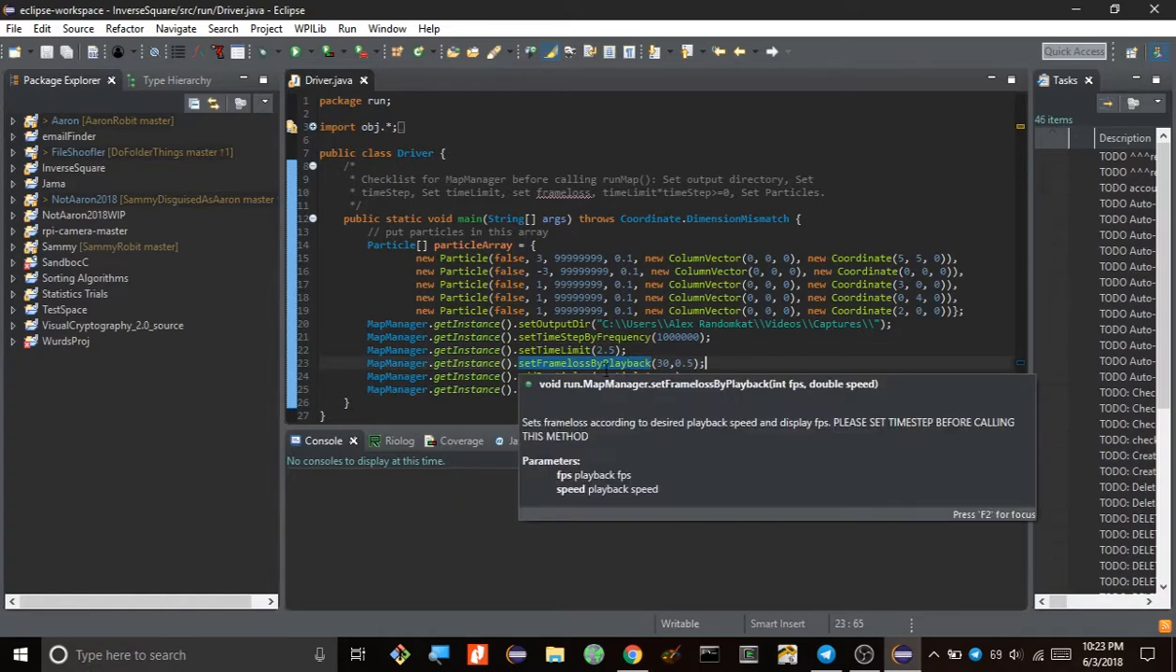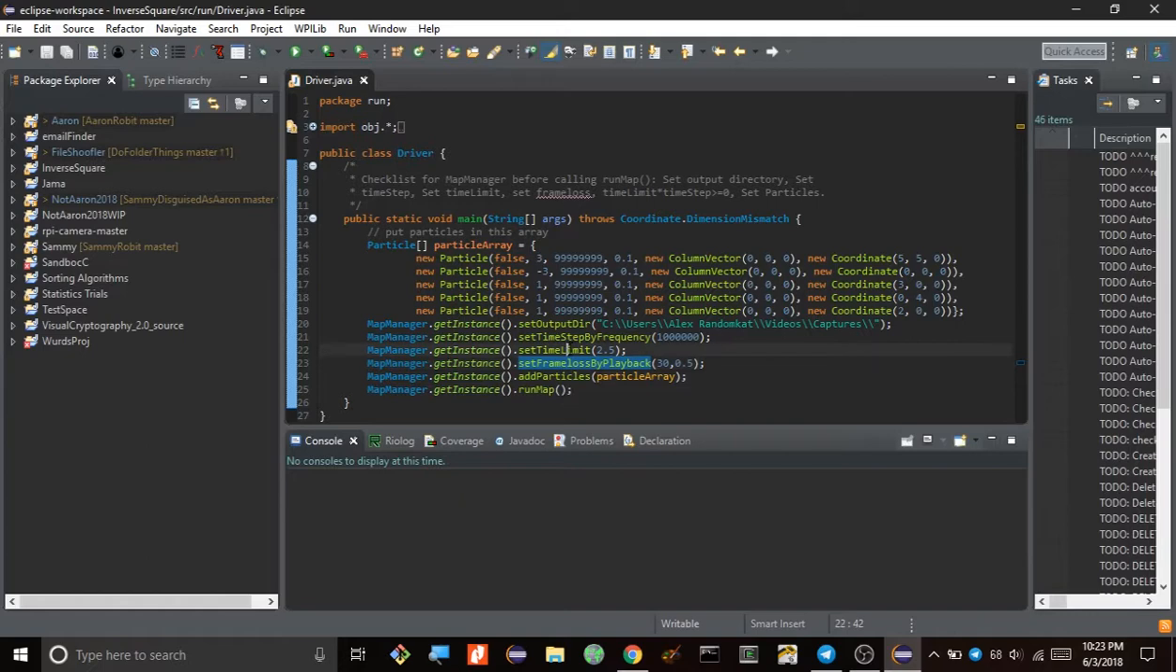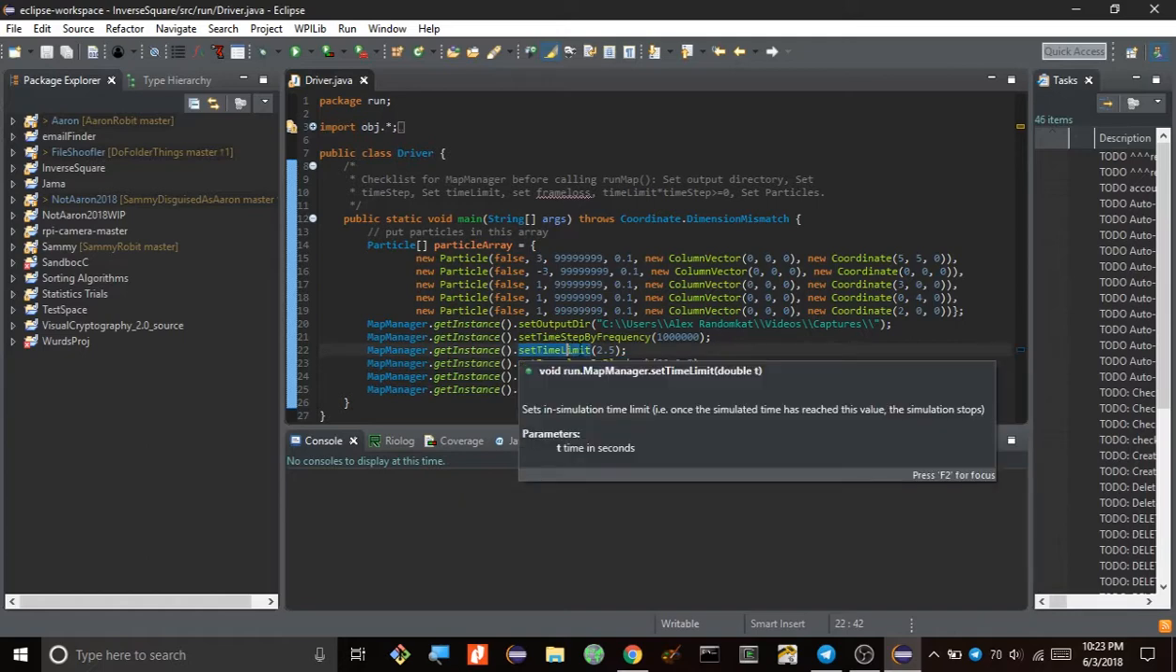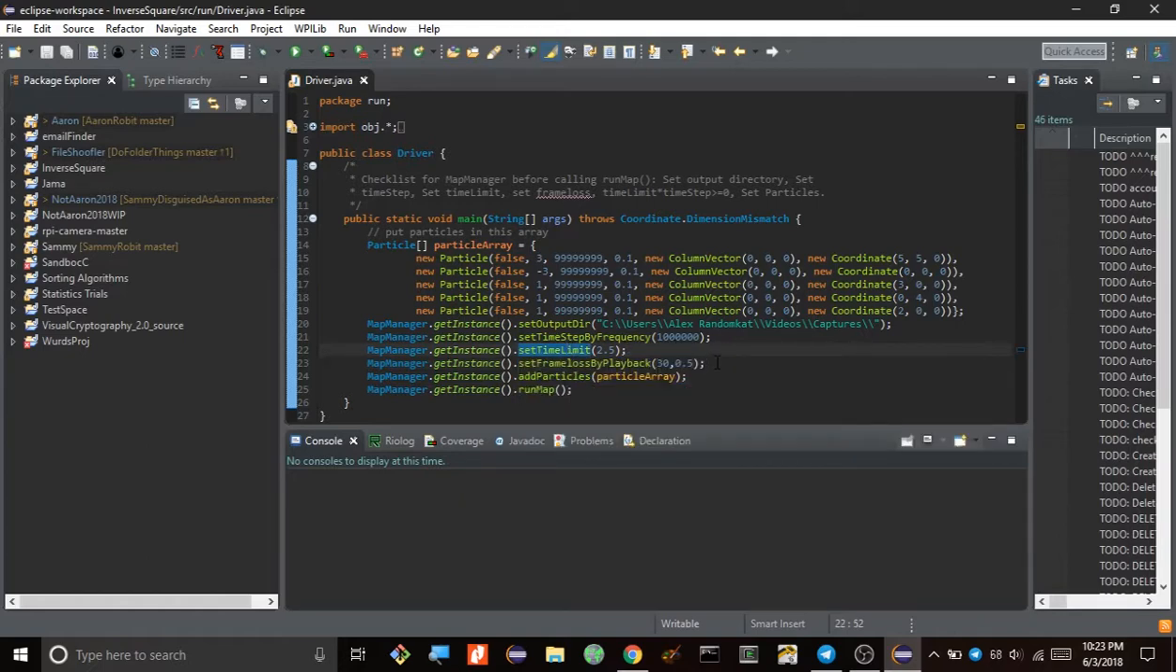And then right here is what frame rate you want your simulation to play back at, and what speed you want it to play back at. Right now I have it set so that it'll generate a file that'll allow it to play back at 30 FPS and half speed. Since 2.5 seconds passes in simulation time, if you play it back at 30 FPS, it'll take about 5 seconds to play. And here I just add the particles into the map and run it. So that's pretty much it for the driver class.